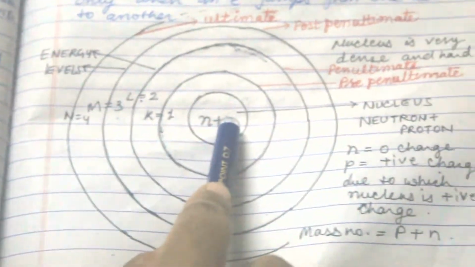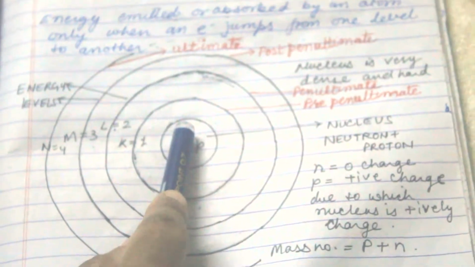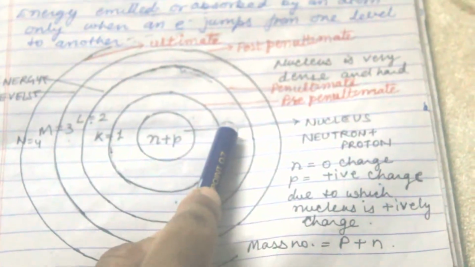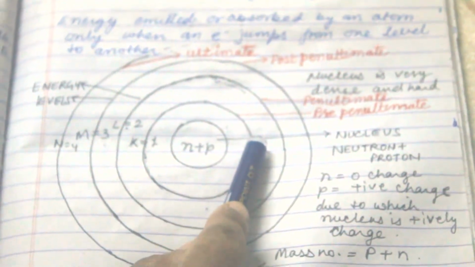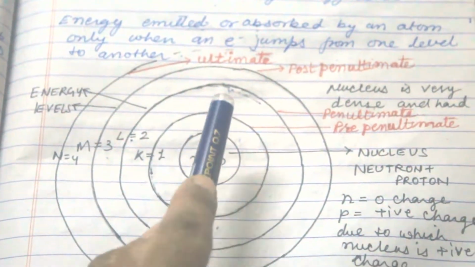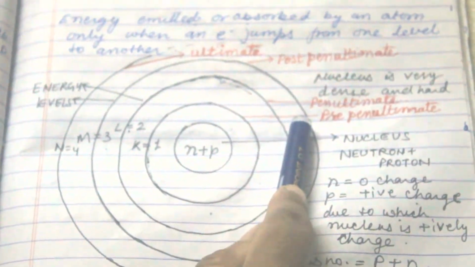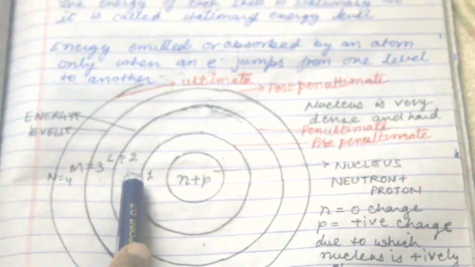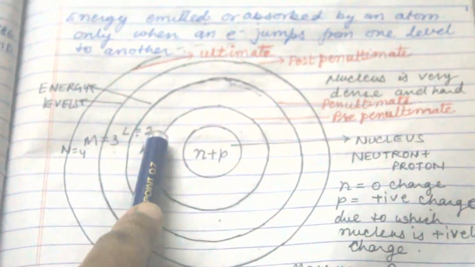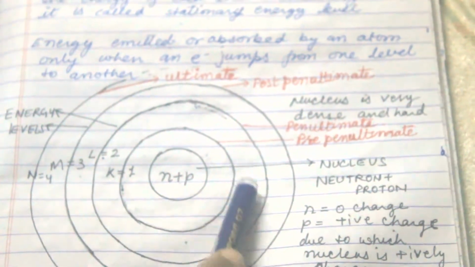Because the proton is positively charged, the nucleus is positively charged, and because the nucleus is positively charged, the electron revolves round due to the attraction between them. Opposite charges attract each other, so the electron is negatively charged and the proton is positively charged. That is why electrons are able to revolve around the fixed orbit, and they have fixed energy that is known as stationary energy. The first shell is called K, n equal to 1. The next shell is L, n equal to 2, the third shell is M, n equal to 3, and the fourth shell is N, n equal to 4 according to Niels Bohr.